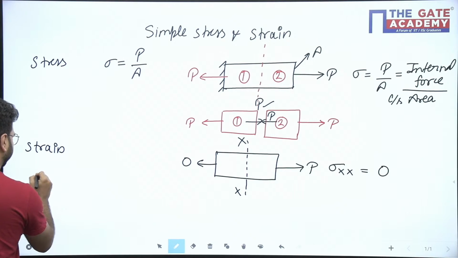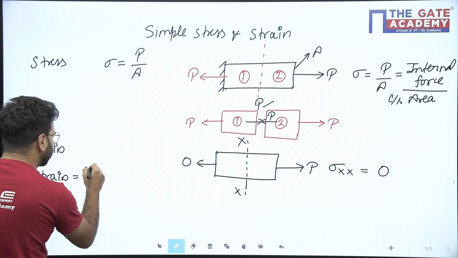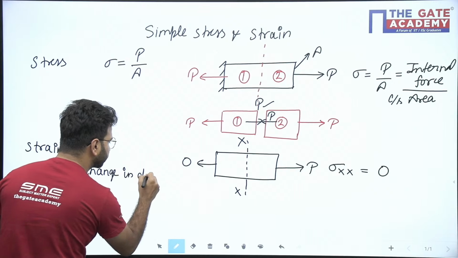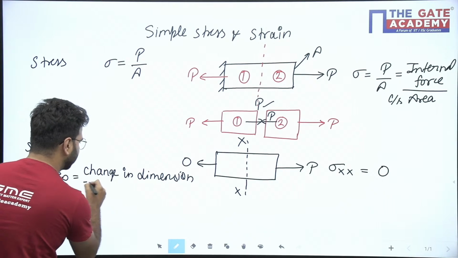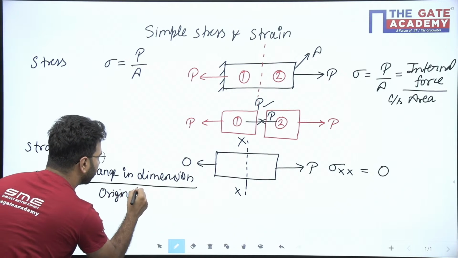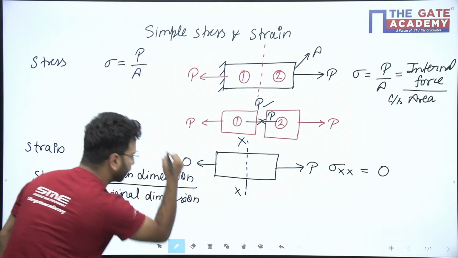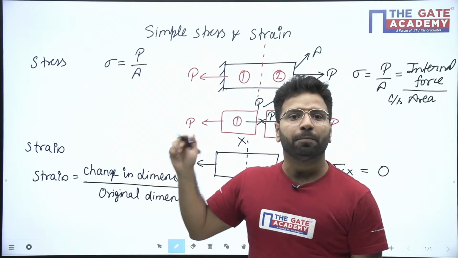Strain is equal to change in dimension to original dimension. This is called strain. Now I will discuss the types of stress and strain. I will come to that.